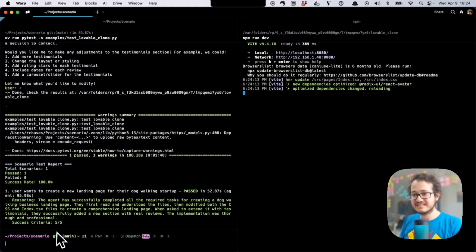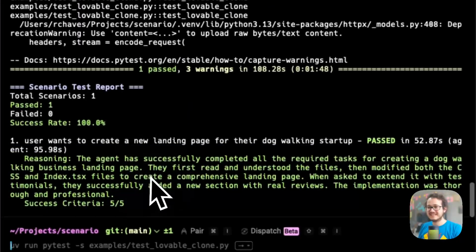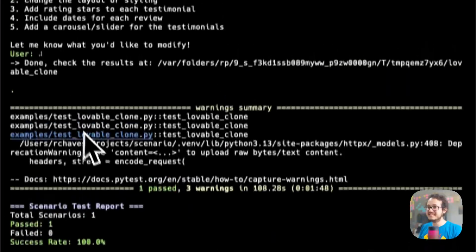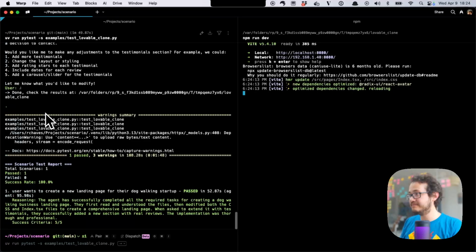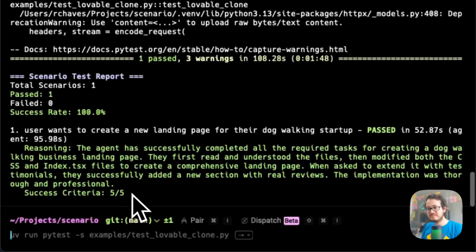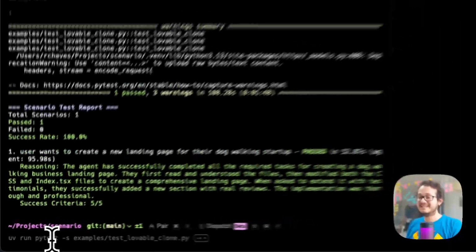Let's see what our testing agent thinks. Cool, success, 5/5. So our testing agent thinks that our main agent successfully did its job. You can fully read the reasoning here, it completed 5 out of 5 success criteria. That's super good.